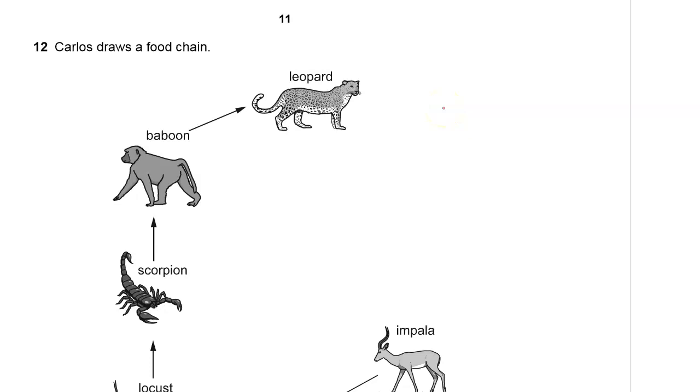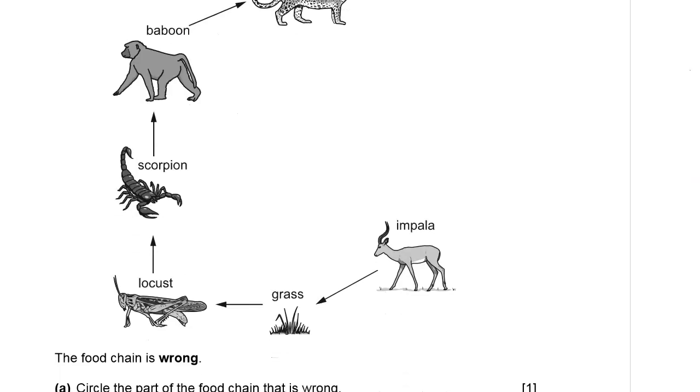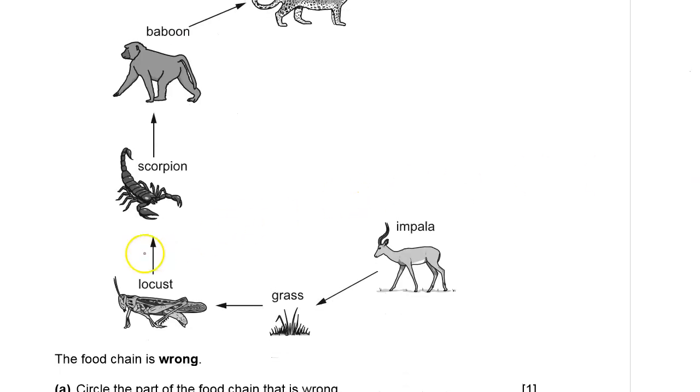So back to question 12. We are told that Carlos draws a food chain, and you can see the food chain here. We are told that the food chain is wrong. We can see we have an impala here, we have grass, locust, scorpion, a baboon, and a leopard.